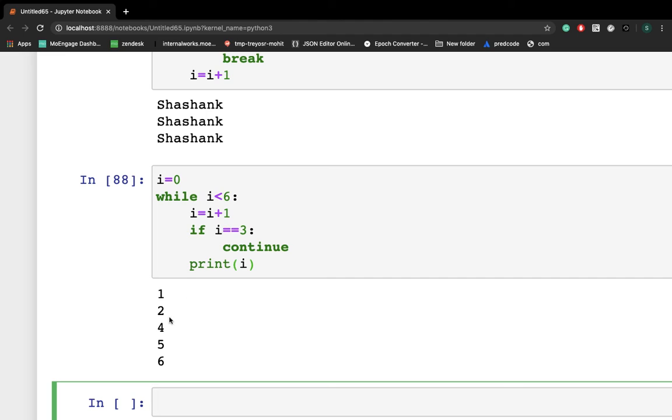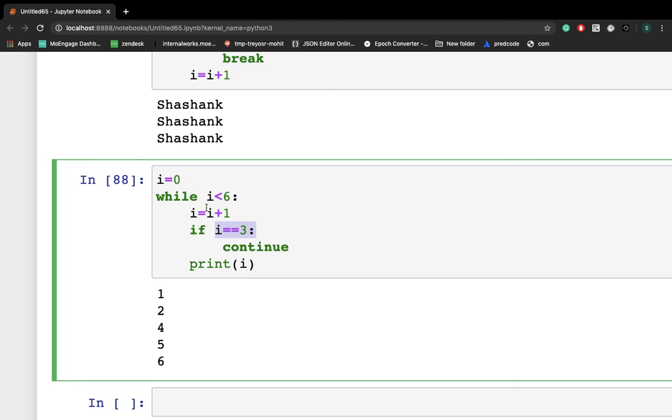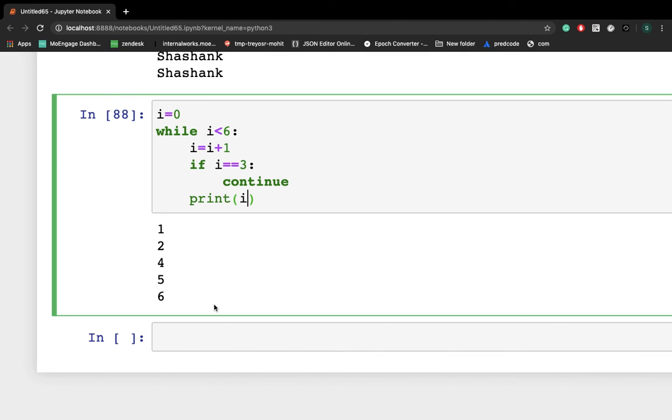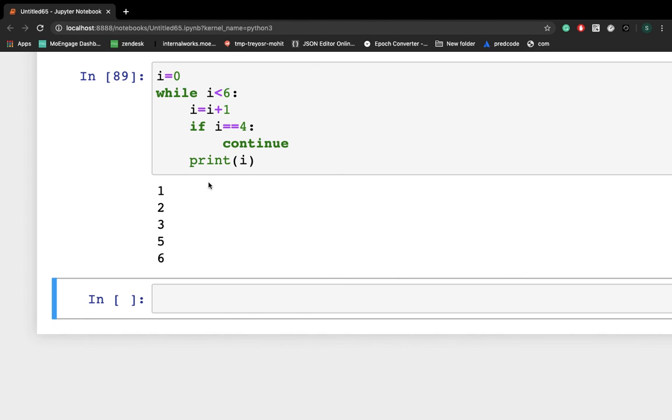So if you see here, 3 is not getting printed, right? Because as I told you, with the continue statement we can stop the current iteration. So once i is equal to 3, we will not print that one, we'll skip this particular iteration. That's the reason why we are not printing 3 here, right? So hope you understood. With the continue statement, you have to remember you can stop the current iteration. That's it. If you are printing 4 here, 4 will not get printed because it will skip that particular iteration, right?